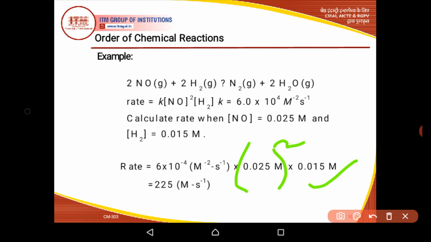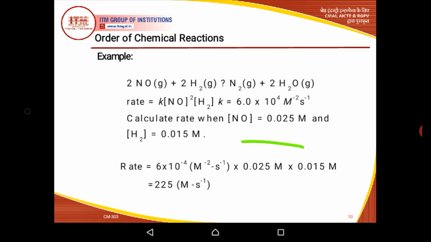So we can calculate the rate by using these two different concentrations.